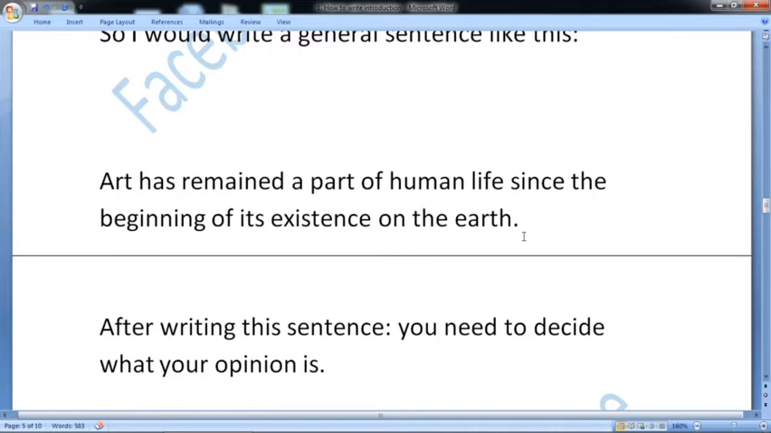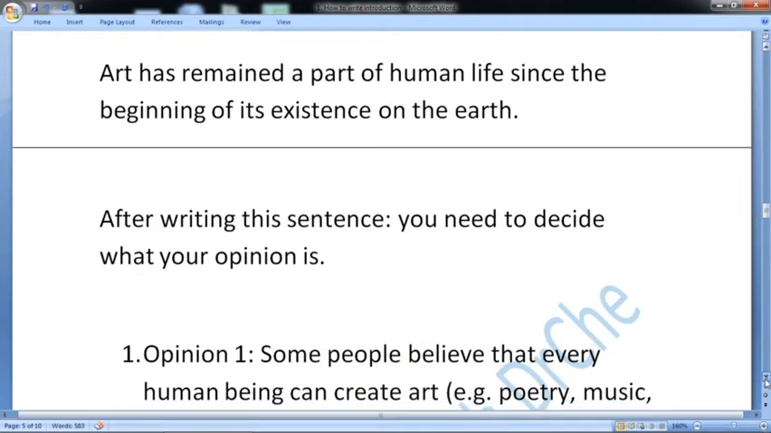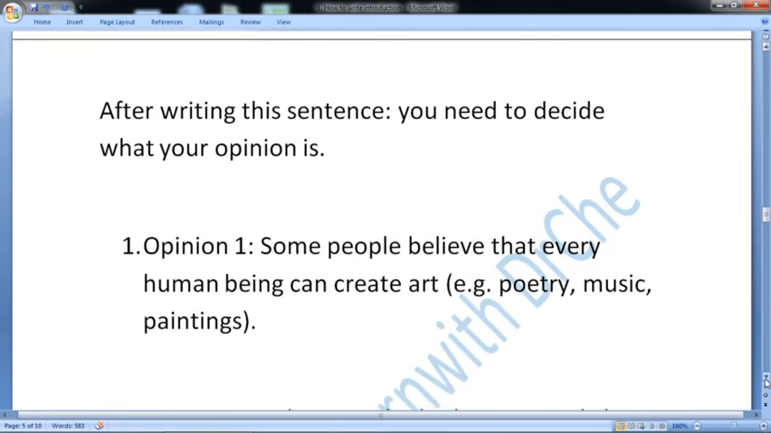Nowadays more and more people like to make works of art, something like that. You can use any background statement that is general and about the specific topic also, but don't discuss opinions in the background statement. Then after the background statement you need to write this sentence. You need to decide what your opinion is.